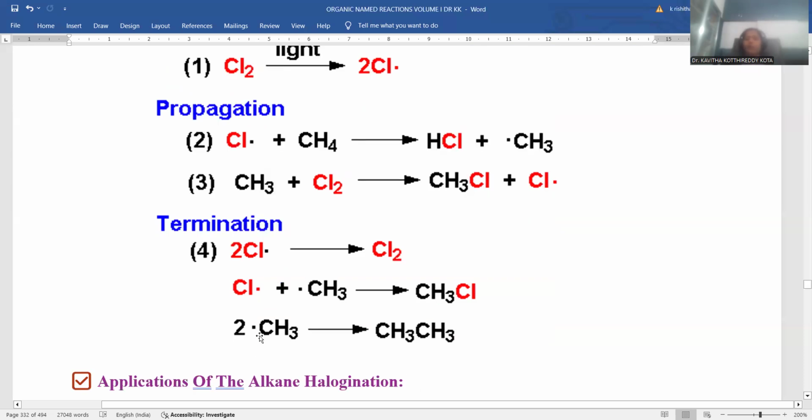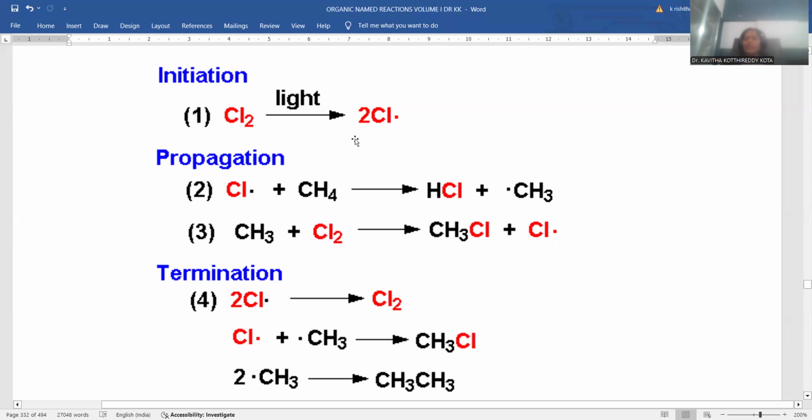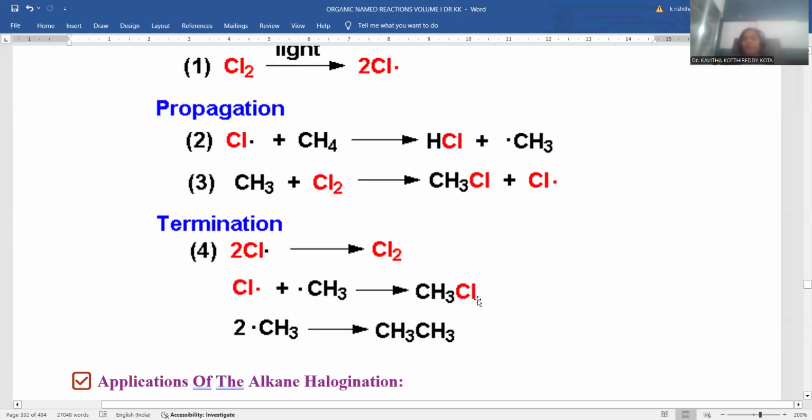This is the way two methyl radicals join, and a lengthier chain like ethane could be obtained. This is the process called completion of the reaction. Initiation means the starting of the reaction, propagation is the continuation of the reaction, and termination is the completion of the reaction. Our expected product will be methyl chloride.